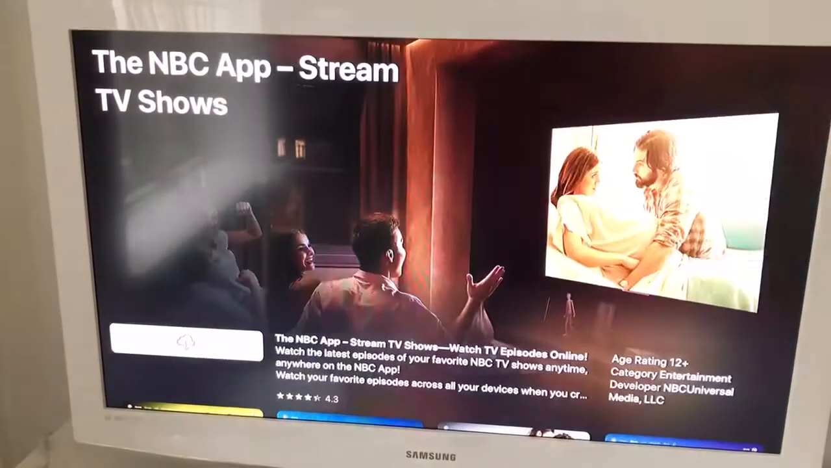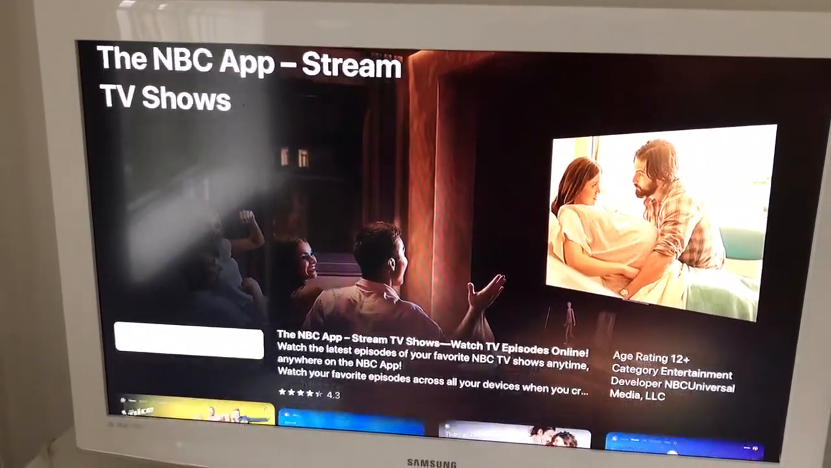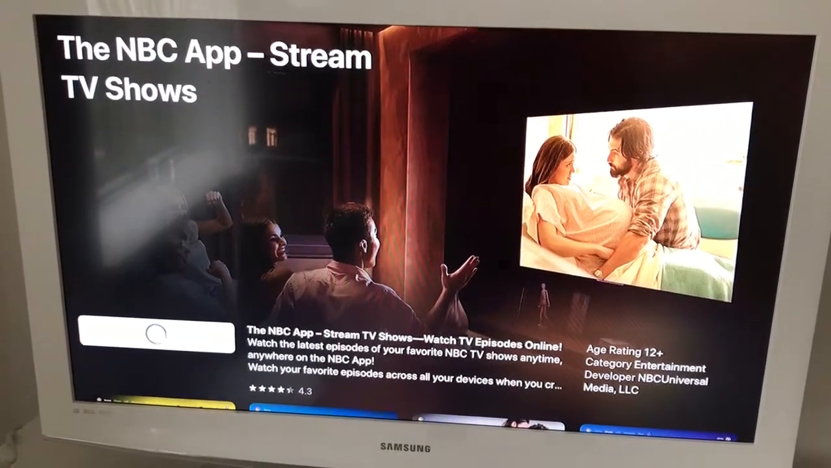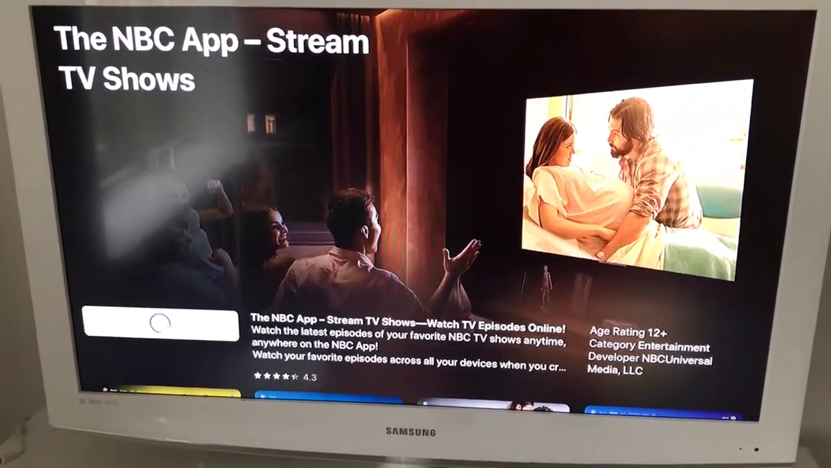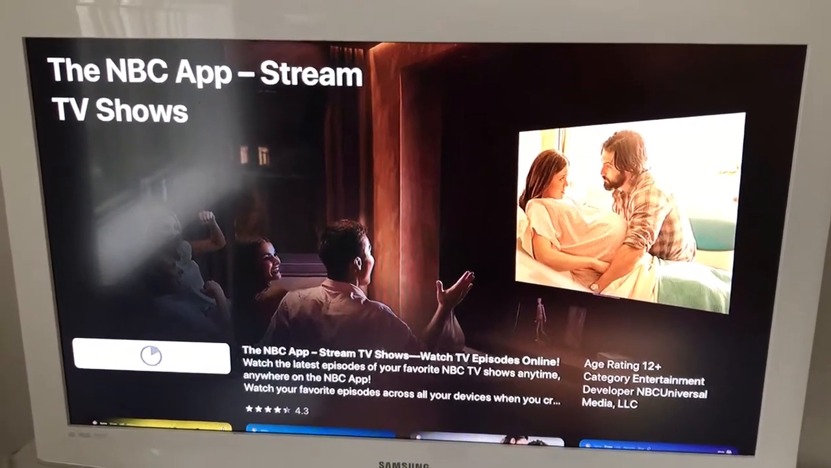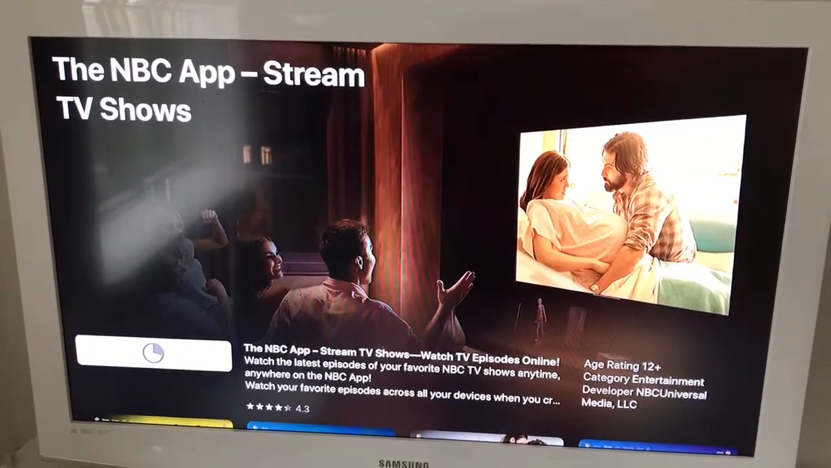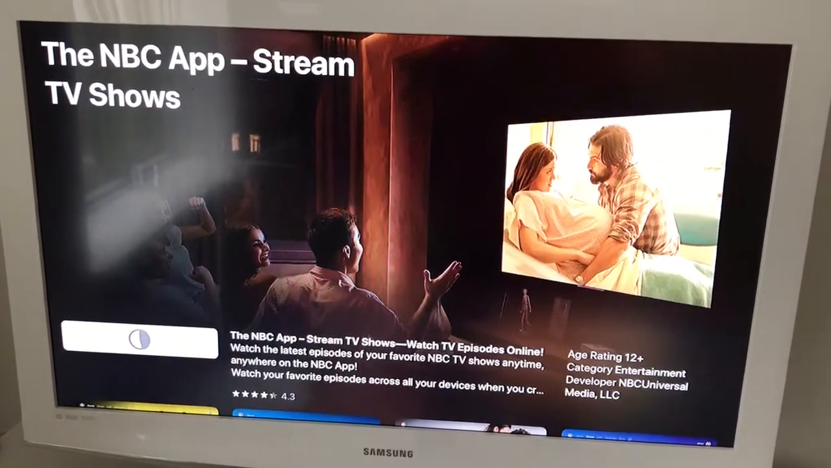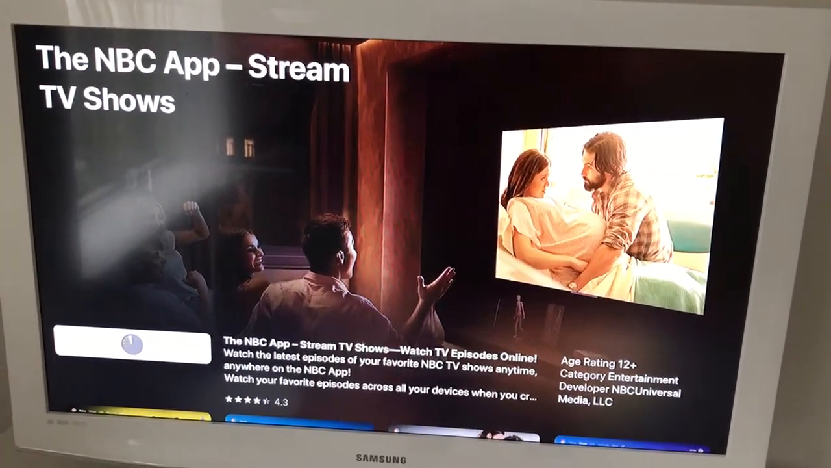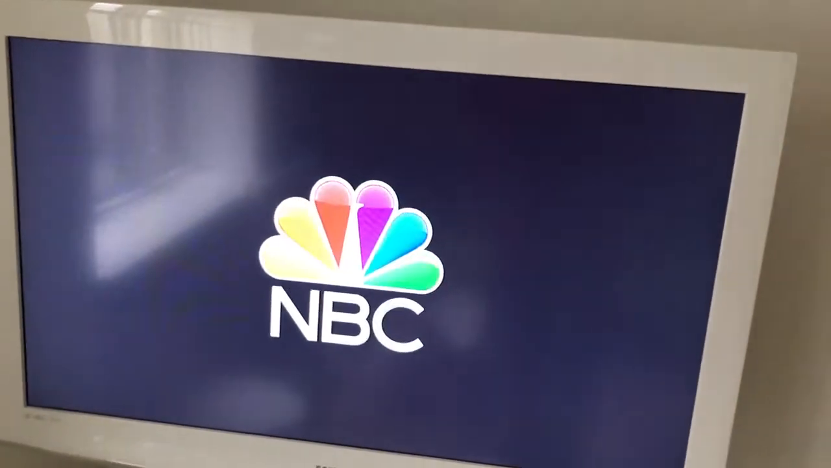Just click on it, and then on the left you need to click get, or if you already downloaded it you will see some kind of cloud icon. Then you will need to wait until it downloads. Then just click open, and there you have it.